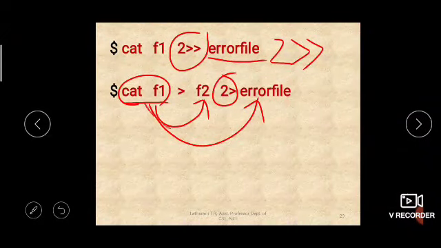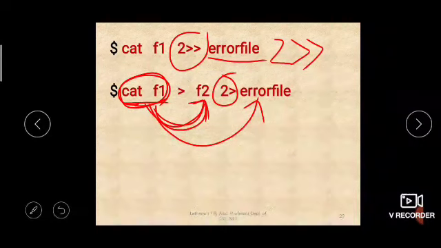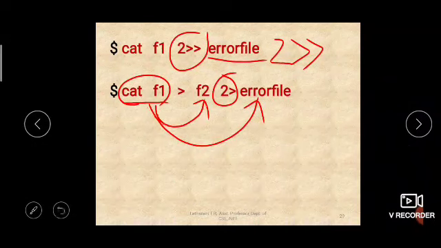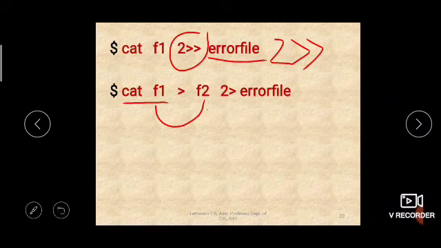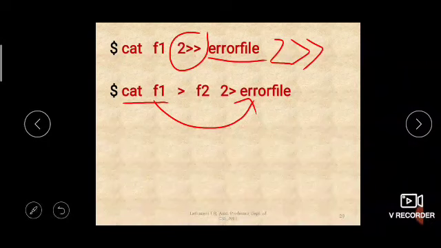Output of cat F1 will be stored into F2 file, but if any error messages are generated while displaying the contents of F1, that error message will be redirected to error file. See, while executing some program, if it is generating regular error messages which are not of our interest, then you can simply redirect all error messages to some file and it will continue executing the program, right? That is how you can use the error stream.